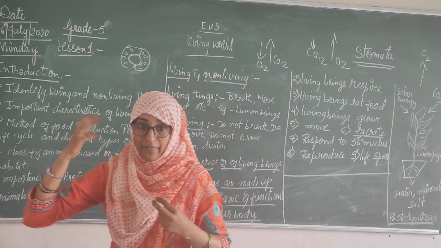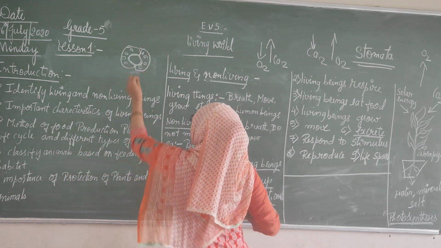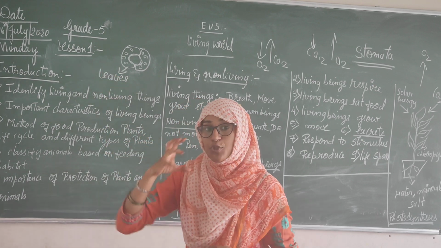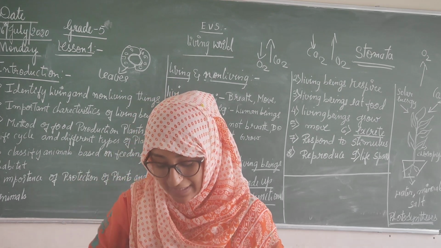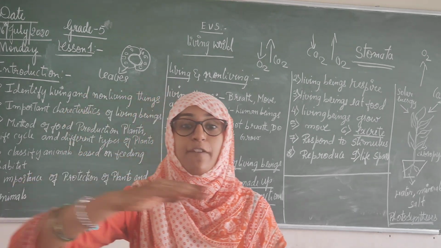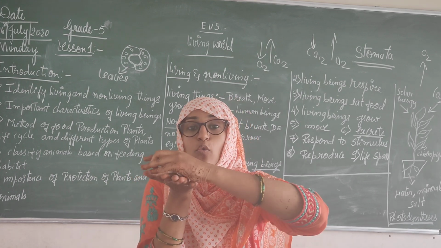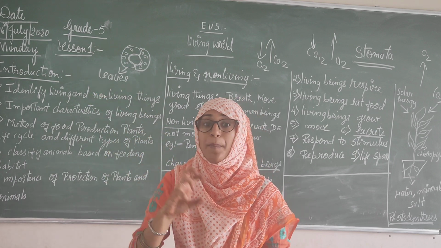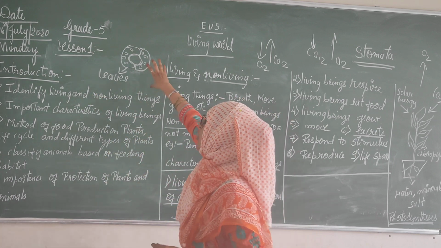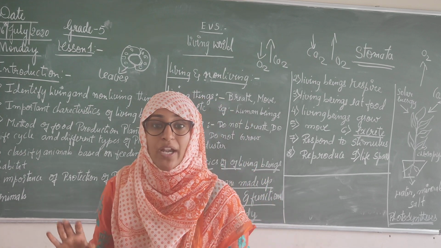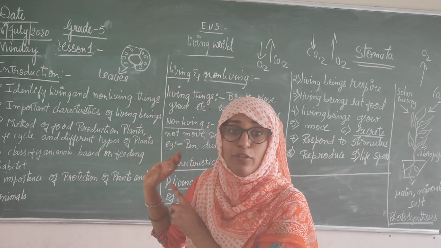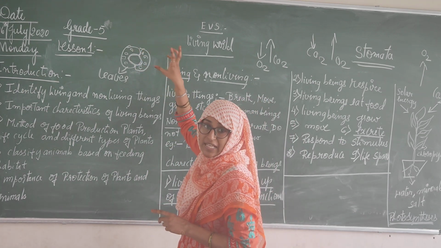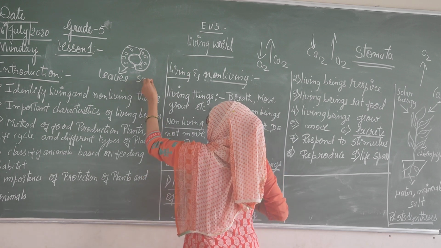Just as we have lungs, they have stomata in the leaves. The stomata will be present at the lower surface of the leaf. Suppose there is a leaf, at the lower surface there will be stomata. These are small openings. Openings why? For the breath. Small openings in the leaf are called stomata. You have to learn about this. Stomata is a small kidney-shaped thing, that is, small openings.